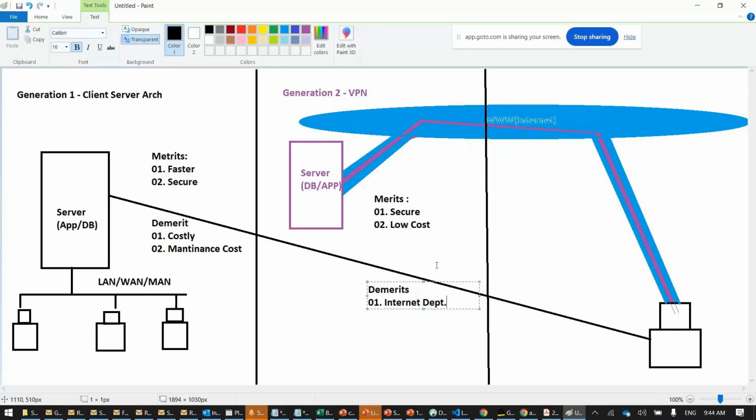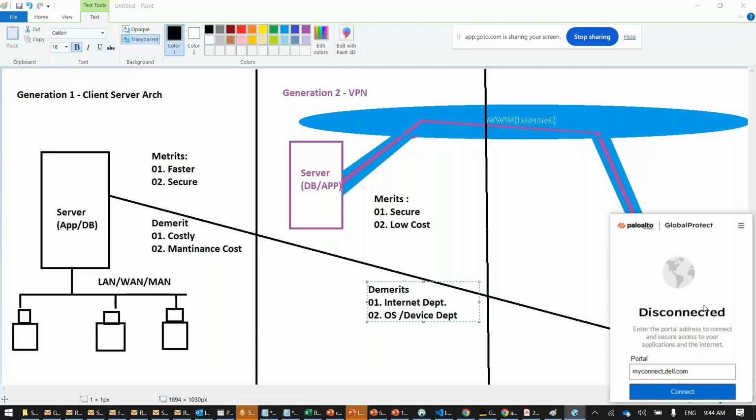Number 2, OS or device dependent. You can't download this software on your laptop. Go and search in Google, you will not find it. This is my company specific. My company has created it, and it is only installed on my official laptop. Tomorrow if I forget my laptop, I come to your house